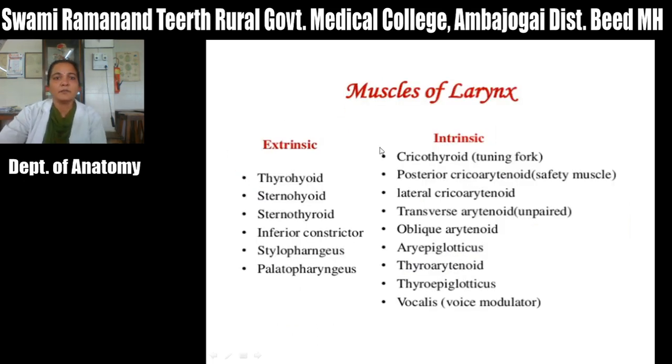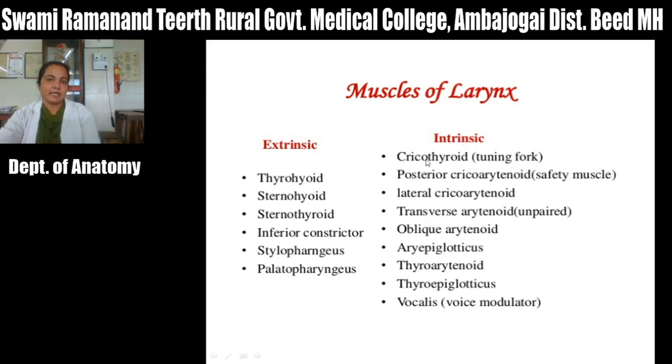Now we will see today's lecture, that is the muscles of larynx. There are a few muscles which are attached to the laryngeal cartilage and other parts of the body that are called extrinsic muscles, which will help in the elevation and depression of the larynx.